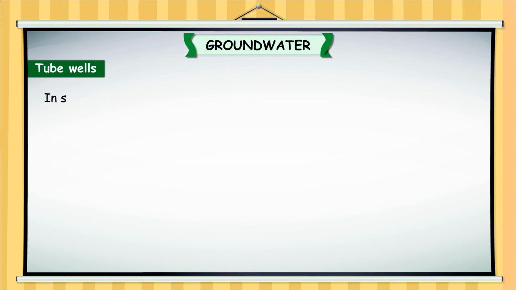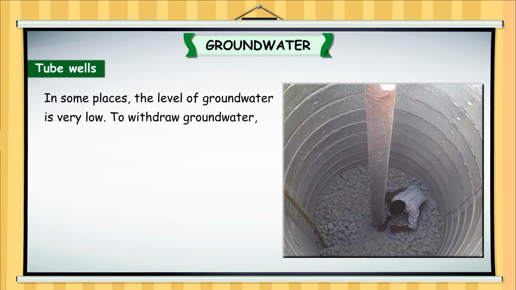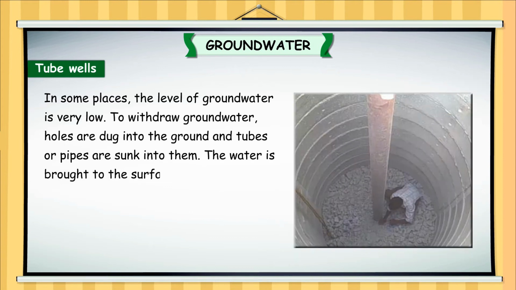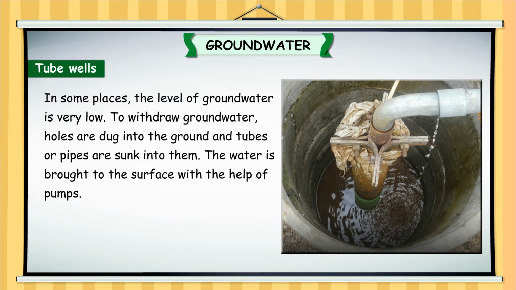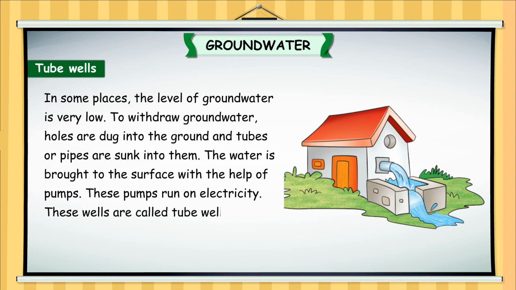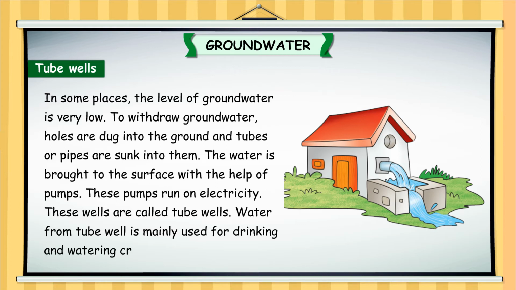Tube wells. In some places, the level of groundwater is very low. To withdraw groundwater, holes are dug into the ground and tubes or pipes are sunk into them. The water is brought to the surface with the help of pumps. These pumps run on electricity. These wells are called tube wells. Water from tube wells is mainly used for drinking and watering crops.